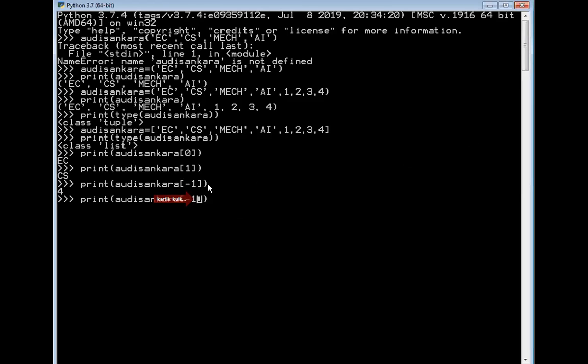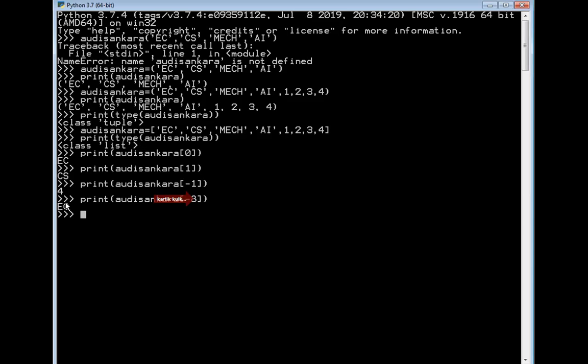So how can we do that? Here, ECE is the first element in the positive indexing, but in the negative indexing it is the last element. So here -1, -2, -3, -4, -5, -6, -7, then -8. So here -8, I will be specifying the index number.